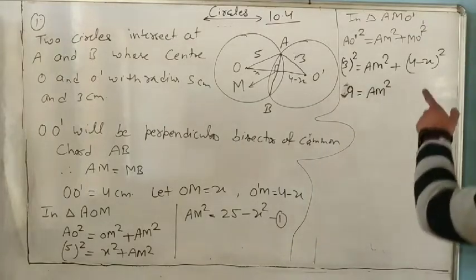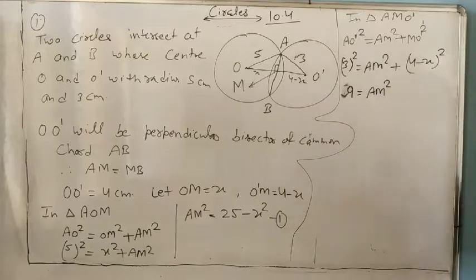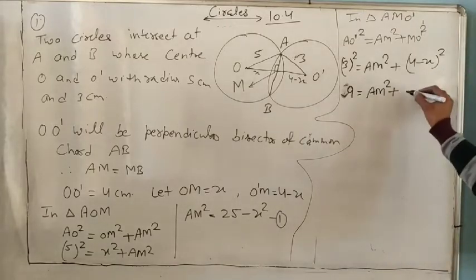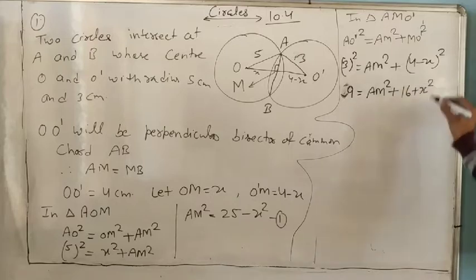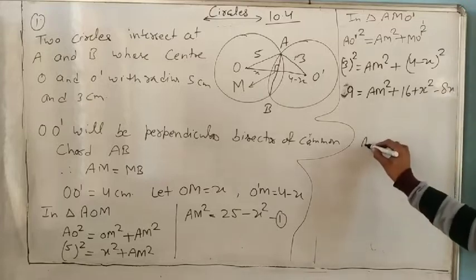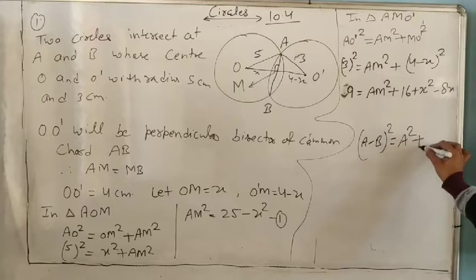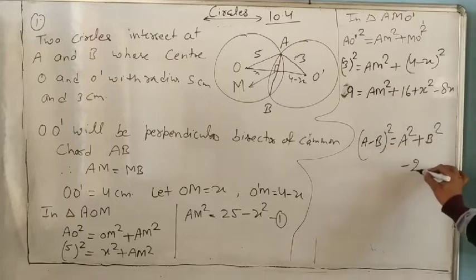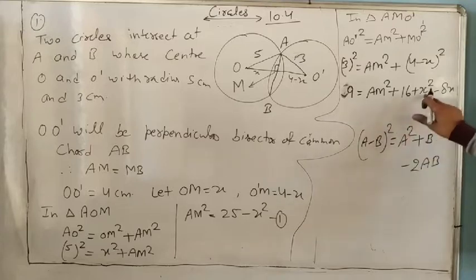And tell me the formula of a minus b whole square. Remember this formula, note it down: a minus b whole square equals a square plus b square minus 2ab. Here a is 4, 4 square is 16; b is x, x square; minus 2ab, 2 into 4 is 8, so 8x.